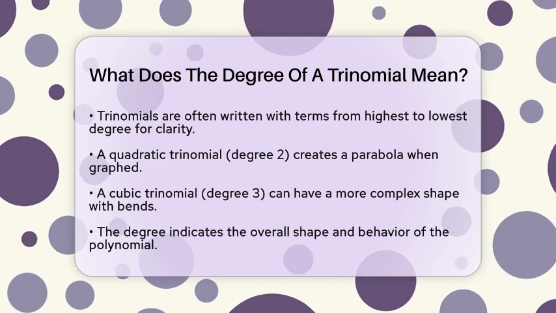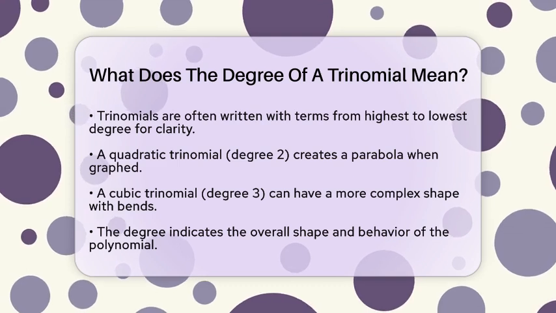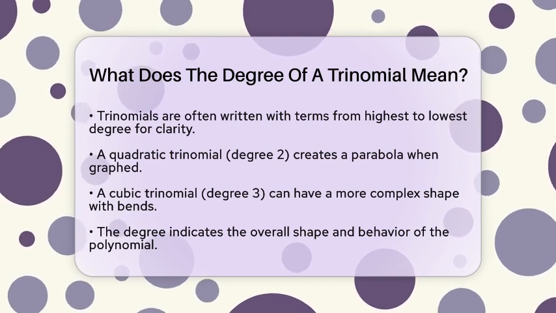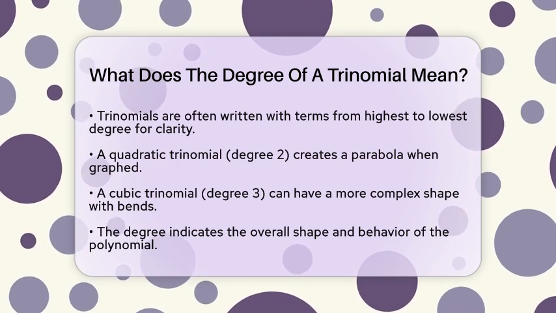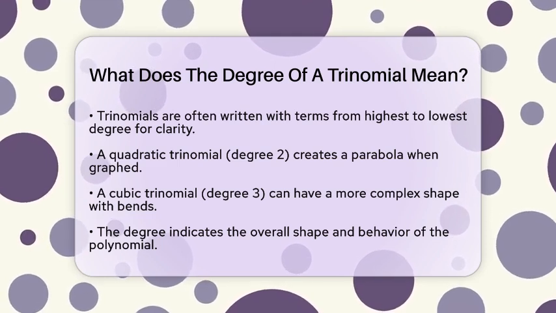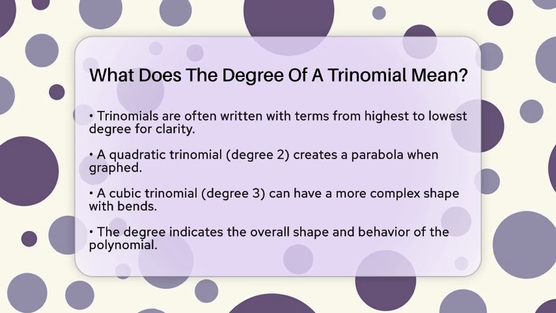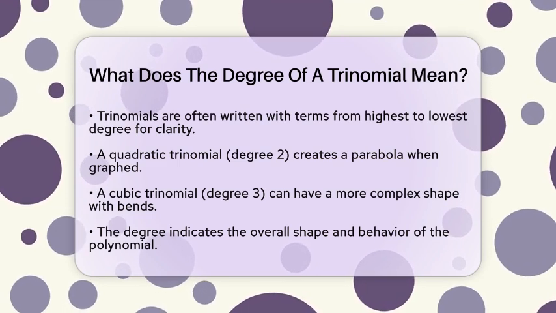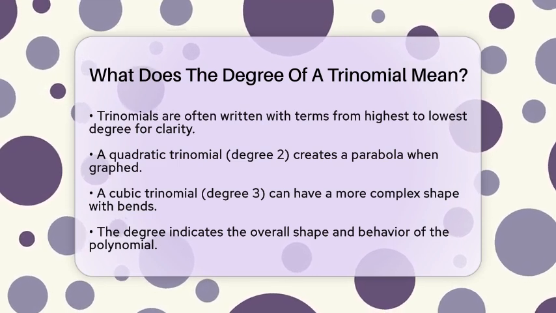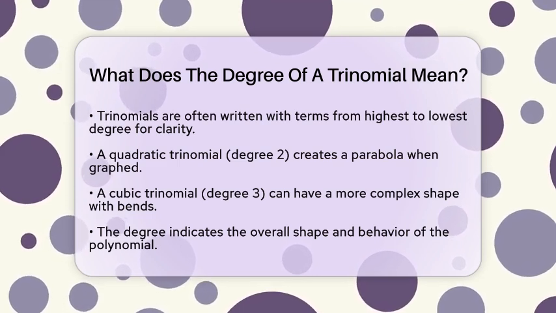Knowing the degree helps you understand how the polynomial behaves when you graph it. For example, a degree 2 polynomial, or quadratic, makes a U-shaped curve called a parabola. A degree 3 polynomial, called a cubic, can have a more complex shape with up to 2 bends.